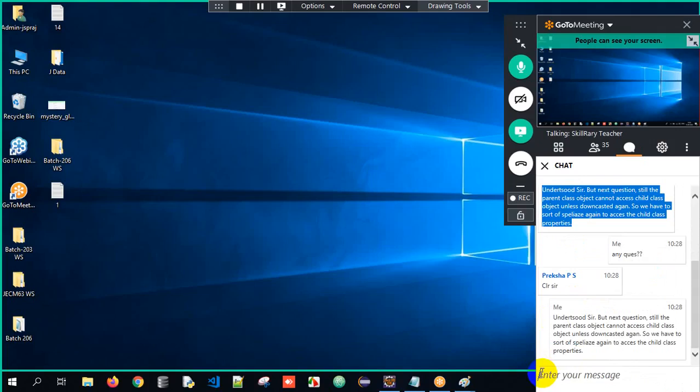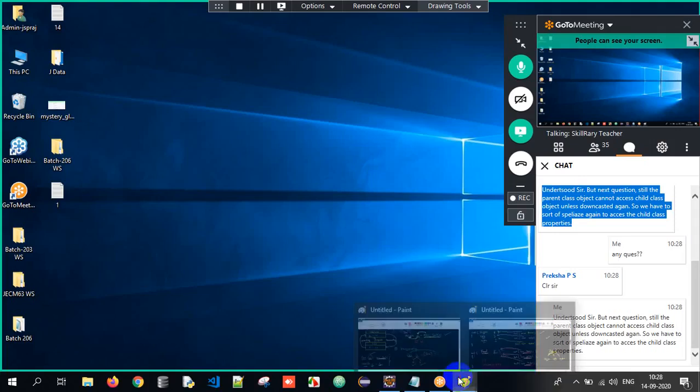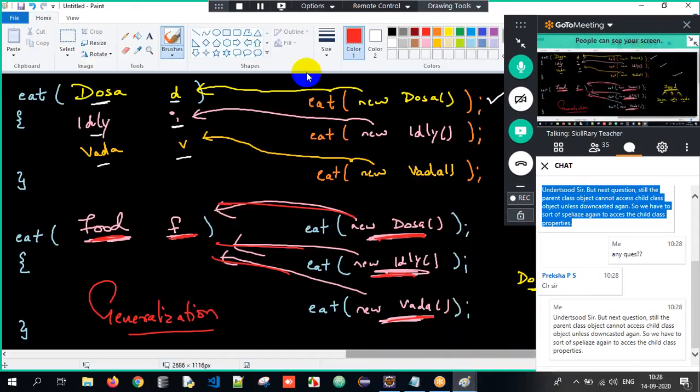The parent class object cannot access child class object unless downcasted. So we have to sort of specialize again to access the child class properties. Absolutely. If you are passing a dosa object over here, that is stored into a superclass reference, so you can access only food properties. Later you need to specialize over here. That is the reason we have downcasting again.